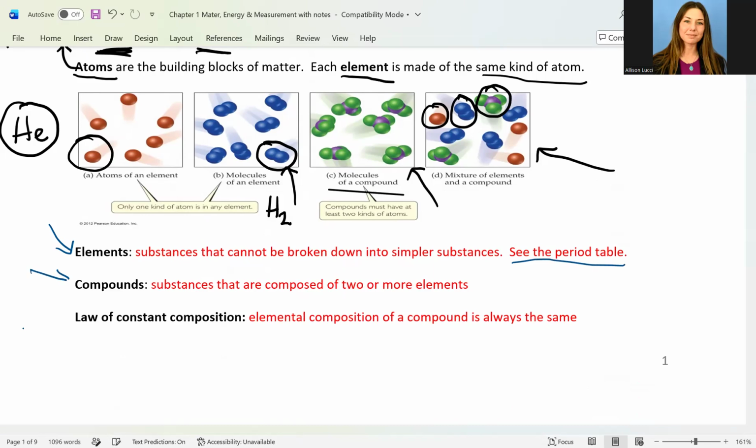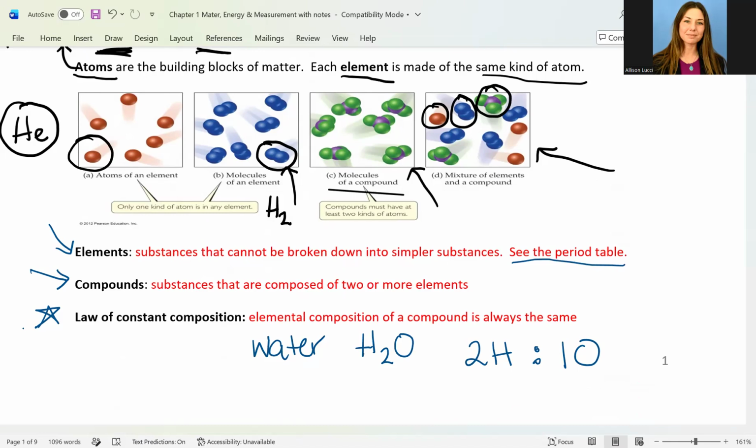Then when we start combining two or more elements, we get compounds. And we should note this law here that is important, that the elemental composition of a compound is always the same. So when we're talking about water, for example, that specific compound, it will always be H2O, where we have two hydrogen atoms in a ratio to one oxygen. So that's what makes water, that's what makes a specific compound.